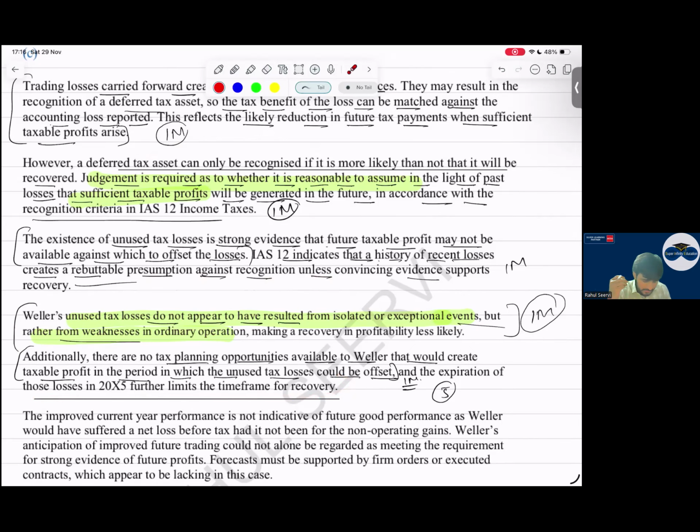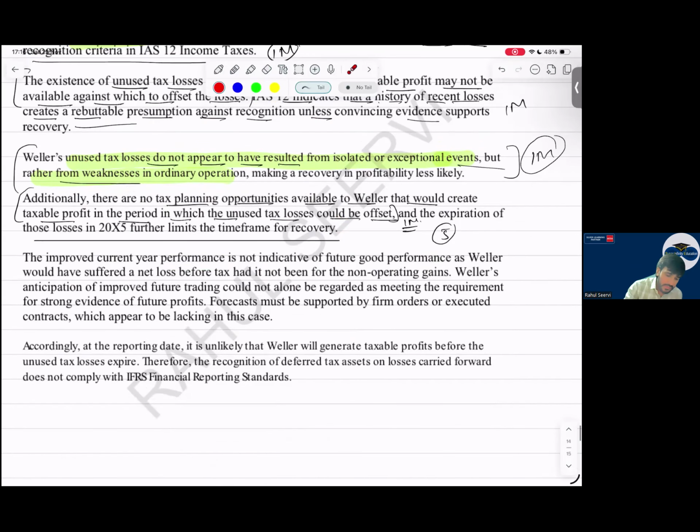Yes sir. Then the last 2 points. The improved current year performance is not an indicative of future good performance. Yes, see. Yes or no? As W would have suffered a net loss before tax had it not been for the non-operating gains. Yes or no? They are saying yes, see, they have linked it. I mentioned this point, you have to link it, yes.